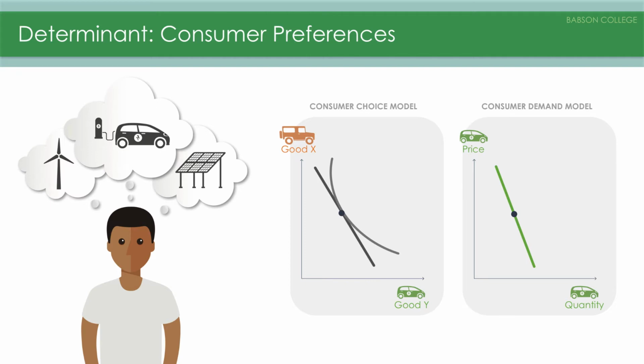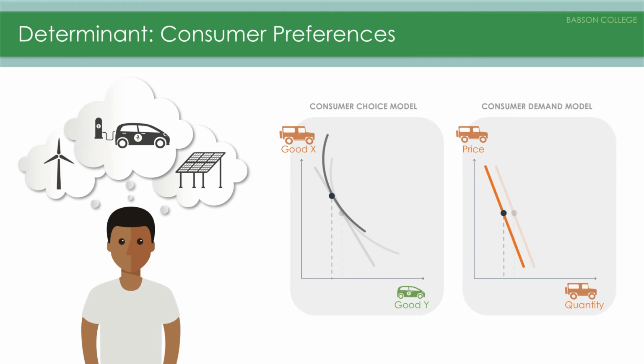For example, many people are concerned about the environment, and that means their preferences will shift toward environmentally friendly goods and services, shifting demand right, and away from detrimental ones, shifting demand to the left. Or, if there's a new trend, consumers will want to spend more money on the popular item.